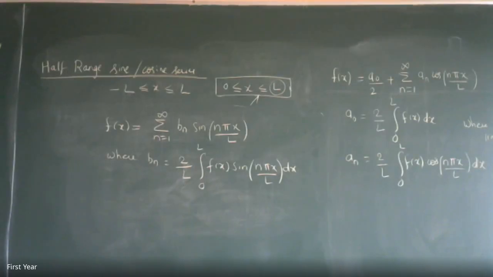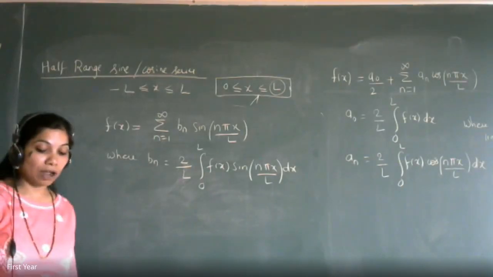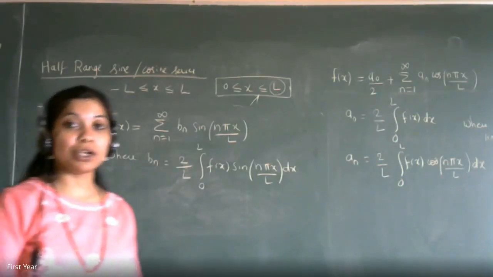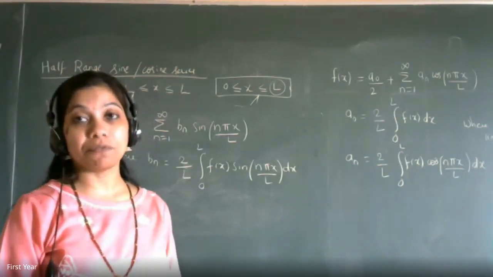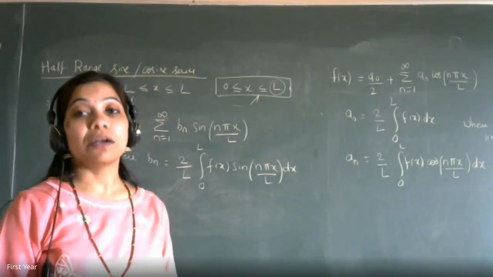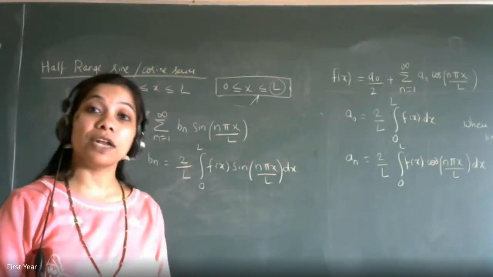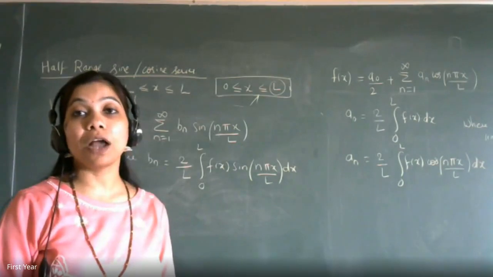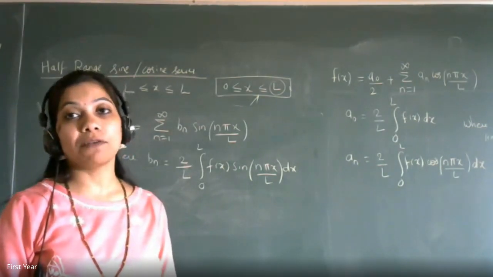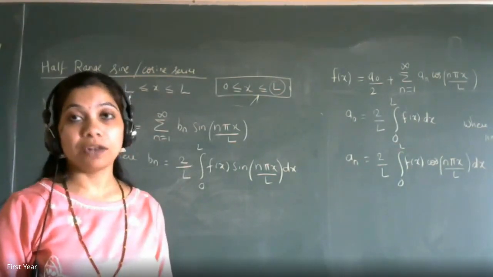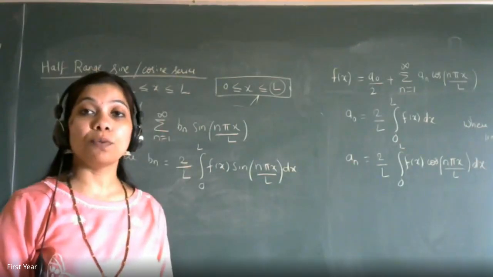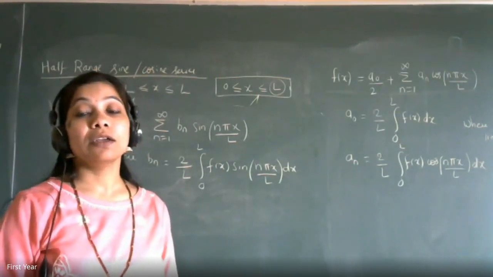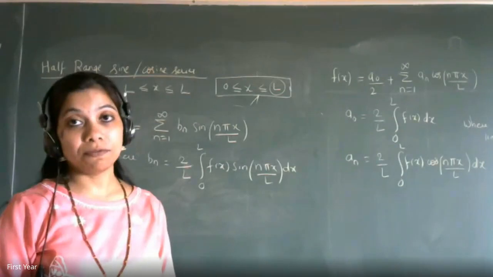Now, this f of x which is there for half range, same question can be asked for finding the half range cosine, half range sine, as well as Fourier series. So depending on what we want, if we want the output as only sine waves, then it will be half range sine series.